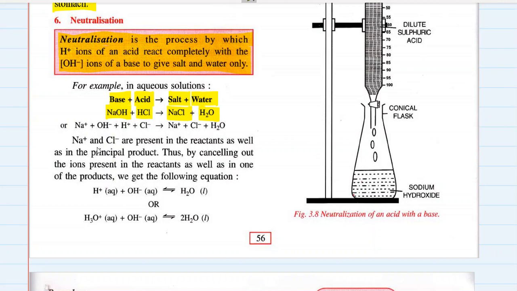So what is happening actually? Sodium hydroxide contains sodium ions and hydroxyl ions. Hydrochloric acid contains hydrogen ions and chloride ions. Sodium and chloride ions will combine to form salt. Hydroxyl and hydrogen ions will combine to form water. Na plus and Cl minus ions are present in the reactants as well as in the principal product. Thus, by cancelling out the ions present in the reactants as well as in the products, we get the following equation: H plus plus OH minus gives H2O, and H3O plus plus OH minus gives 2H2O.